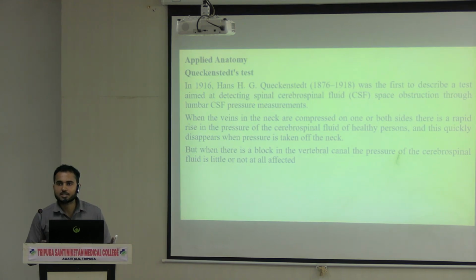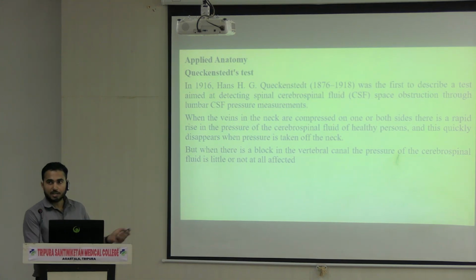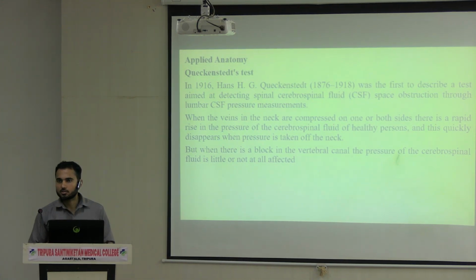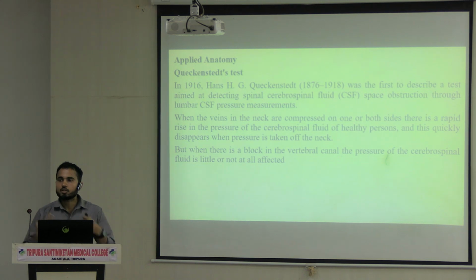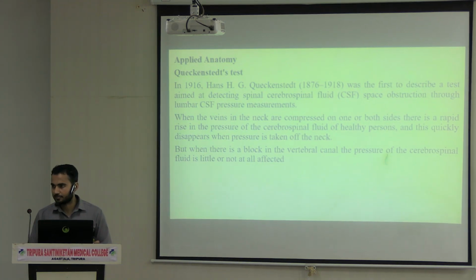Now how is it done? First of all, when the veins of the neck are compressed, I am talking about the internal jugular veins, either on one side or both sides, there is a rapid rise in the pressure of CSF in a healthy person. So if you compress the internal jugular vein in a healthy person, on one side or both sides, there will be a rise in the intracranial pressure. That means there will be an increase in the production of CSF. That is normal.